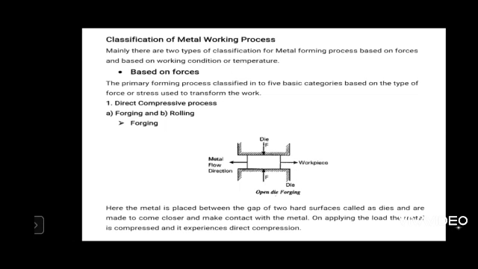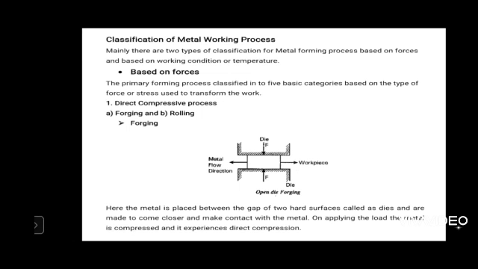Even in hand forging, we keep the workpiece in a tong and apply the force through a hammer. There the anvil is considered as the bottom die and the hammer as the top die. With the help of manual power, we repeatedly apply a direct compressive force on the workpiece material. For deforming a small material, you can do it in hand forging.